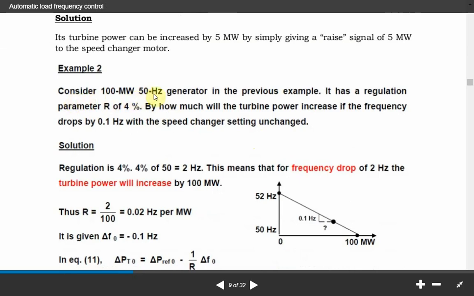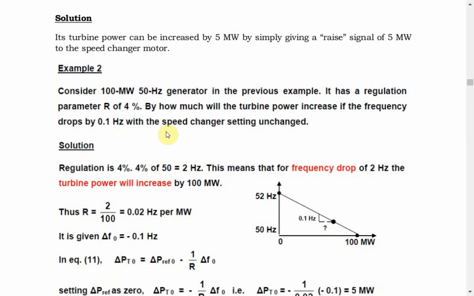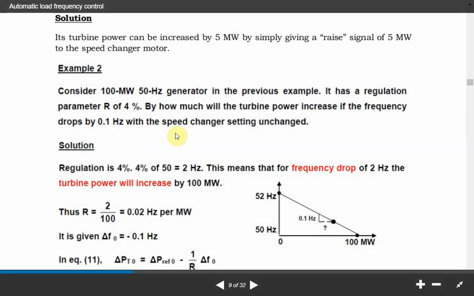Let us consider the second example. Consider a 100 megawatt 50 hertz generator. As in the previous example, it has a regulation parameter R of 4%. By how much will the turbine power increase if the frequency drops by 0.1 hertz and the speed changer setting is unchanged? Now here the speed changer setting is unchanged. It means delta PC is 0. So R is 4%. Regulation is 4% of what? 4% of 50 hertz, because rated frequency is 50 hertz. So regulation is 4% of 50, which is equal to 2 hertz.